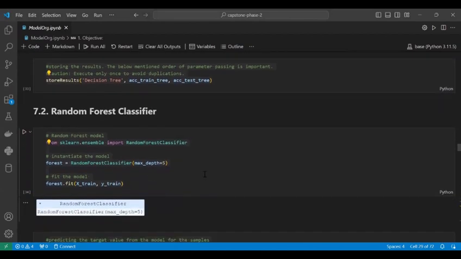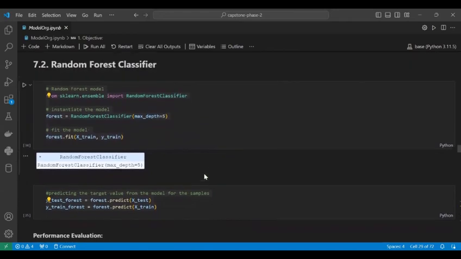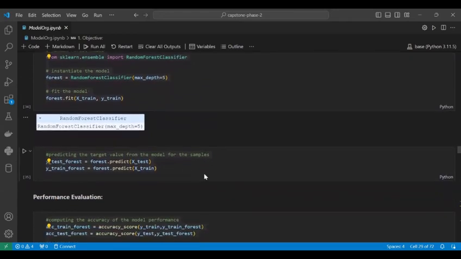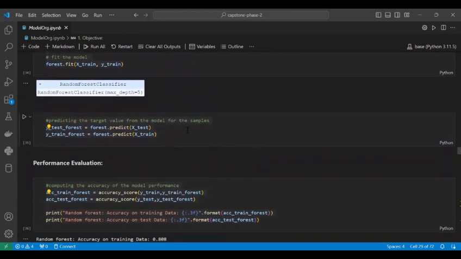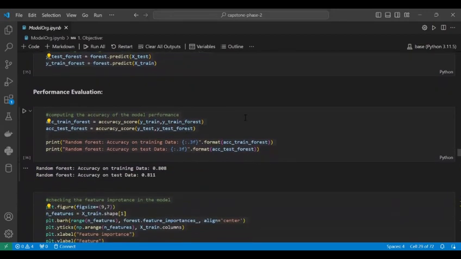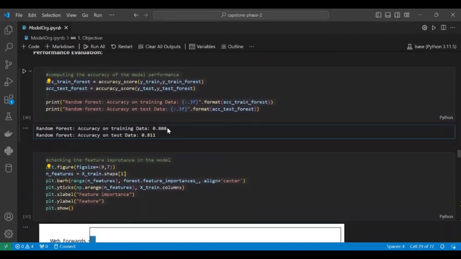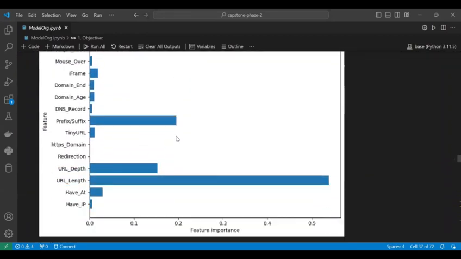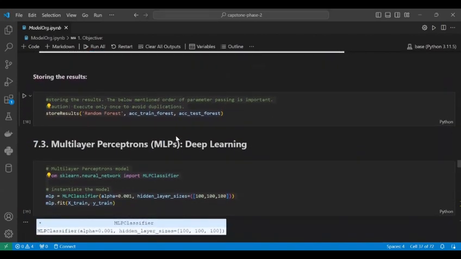Next we go to the random forest classifier, importing the model from libraries, and we train and test the data. We got an accuracy of 80% for random forest on training data, and for testing data we got 81%. And again we will show the result.